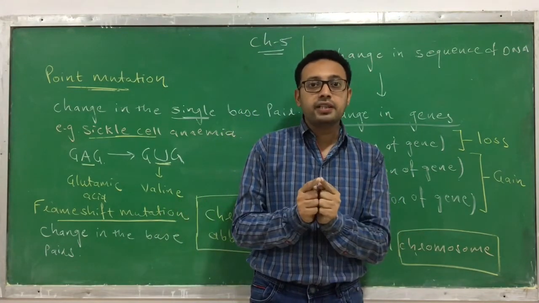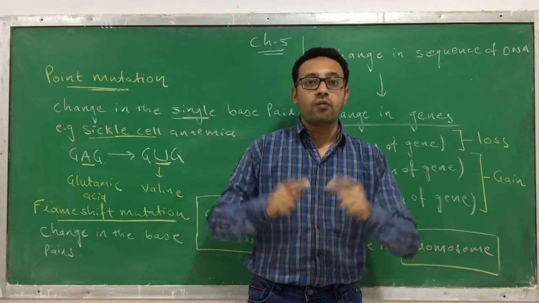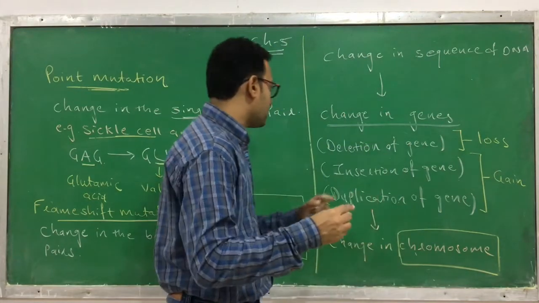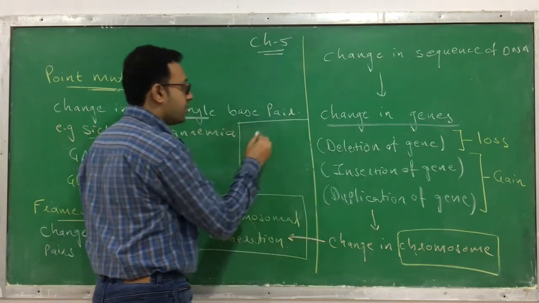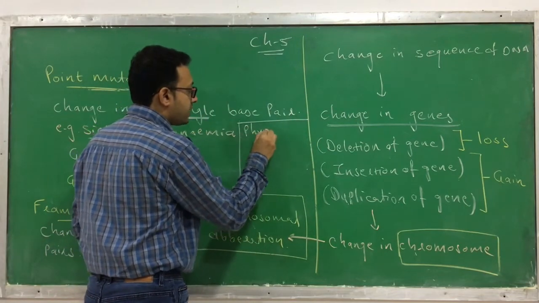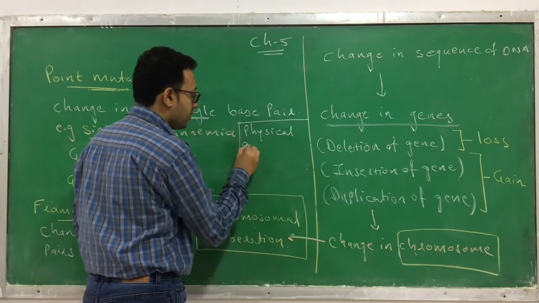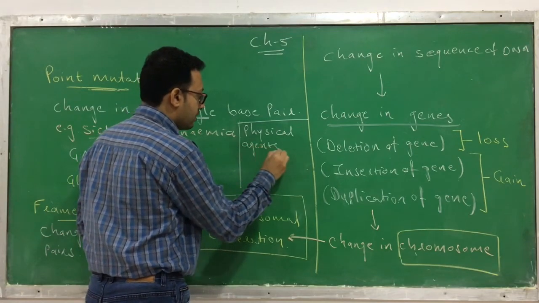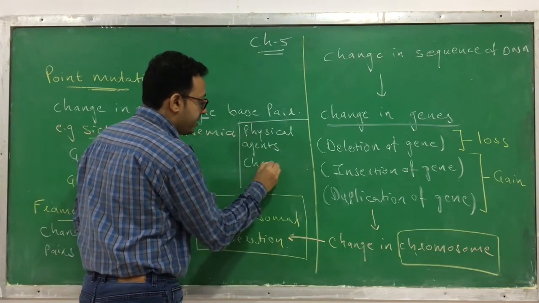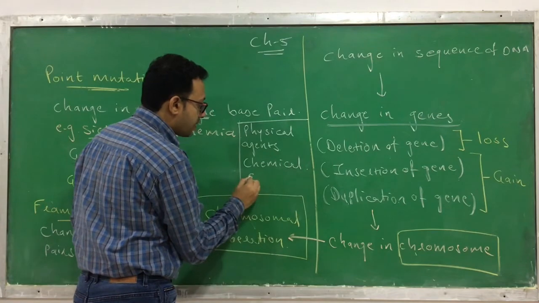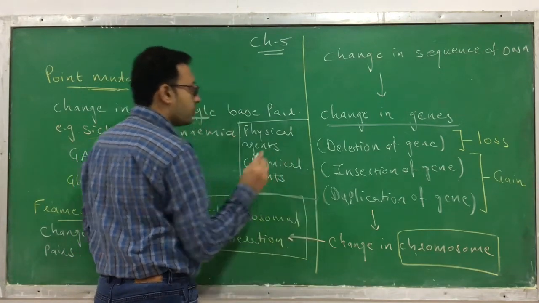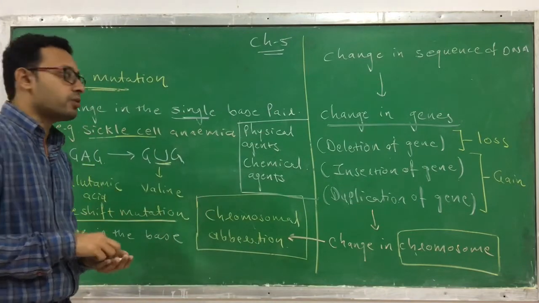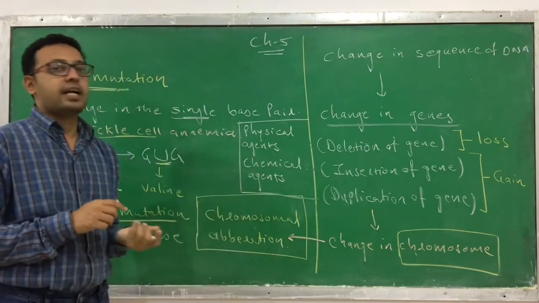But we have to learn who causes a mutation, what causes a mutation. So there are two kinds of agents that cause a mutation. First is called physical agents, and the second one is called chemical agents. These are the two main important agents which can cause mutation. Which two agents cause a mutation? Physical agents and chemical agents.